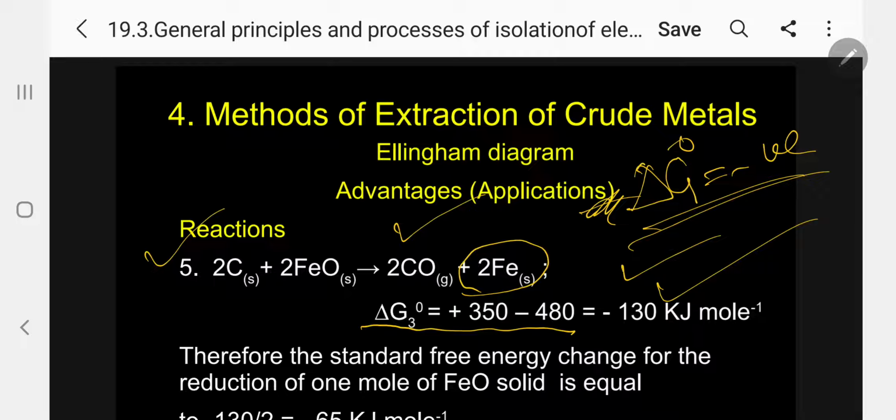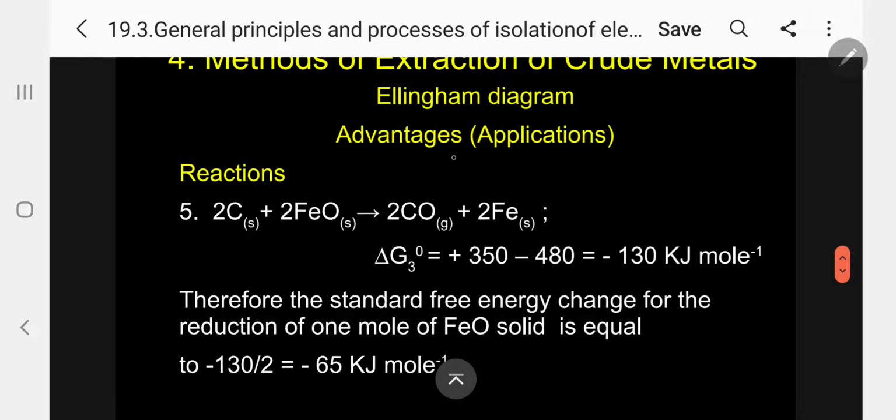Kindly follow. So I am giving a very standard proof. That means I can now select carbon as a reducing agent to reduce FeO. So theoretically as well as experimentally I am proving this.